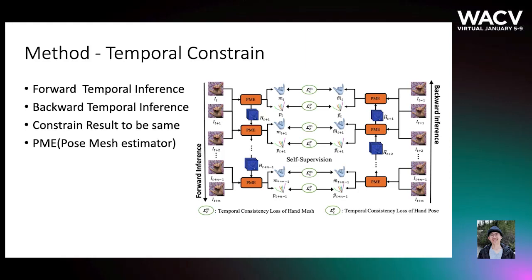We will run our model twice. First, we run it in forward order, followed by backward order, because the estimation on the same frame should be the same. In this way, we add a temporal constraint to make sure our pose and mesh estimator has the same result on mesh and pose when applied on the same frame in both forward and backward inference procedures.